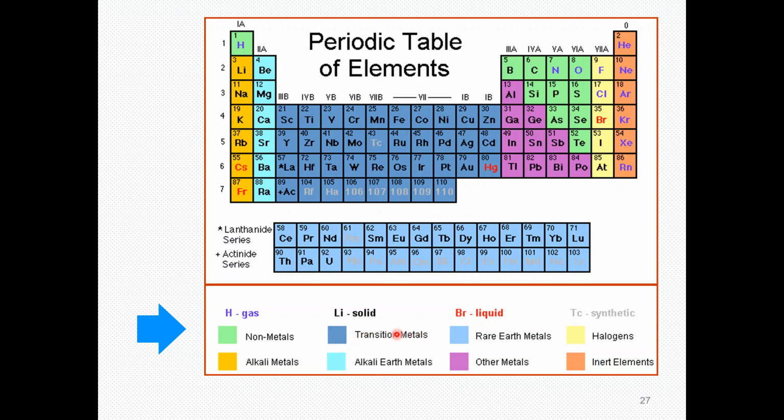Then you can see the transition metals. So all these are the transition metals. Here you can see all these transition metals, and the alkaline earth metals. So these are the alkaline earth metals. Then you have the rare earth metals. You can see that all these are the rare earth metals. Then you have the halogens. So here you can see that all these are the halogens.